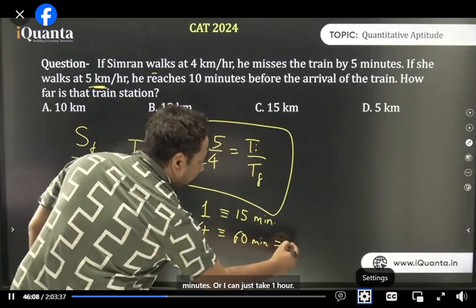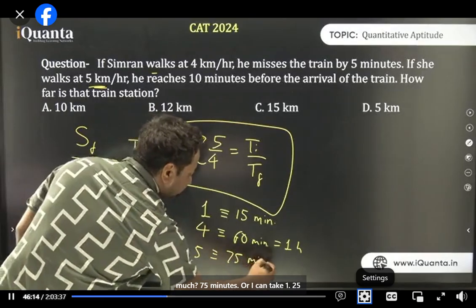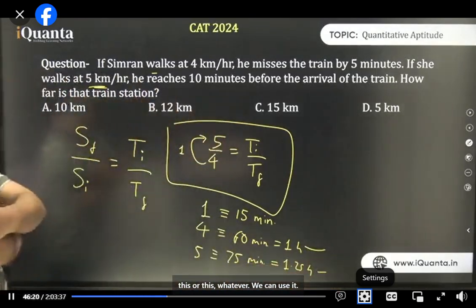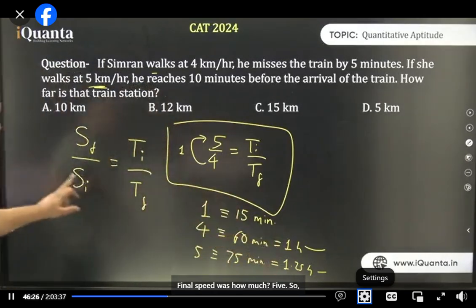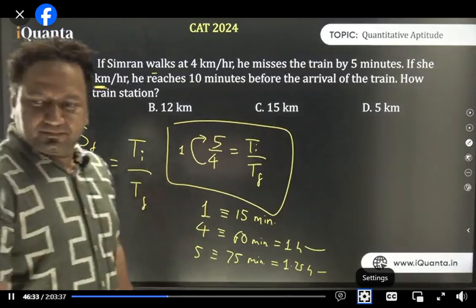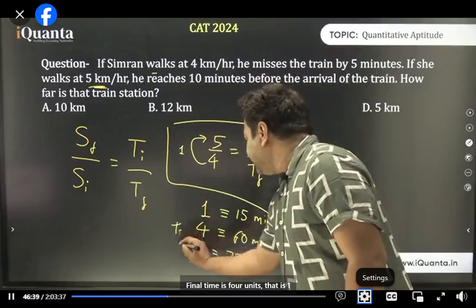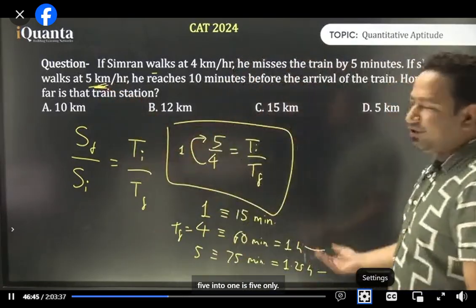Or I can just take 1 hour. And 5 will be equal to how much? 75 minutes. Or I can take 1.25 hours. Whatever. We can use either this or this. So, final time is how much? 1 hour. Final speed was how much? 5. So 5 into 1, answer is 5. Clear? All right. Final time is 4 units, that is 1 hour. And final speed is 5. So 5 into 1 is 5 only.